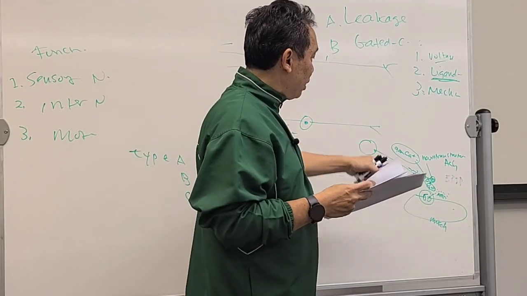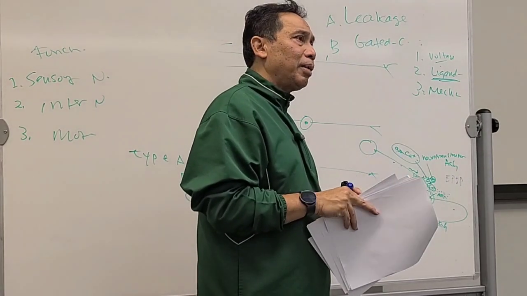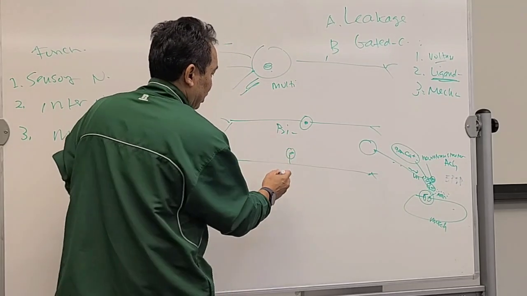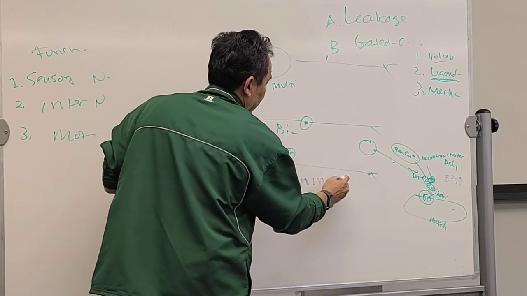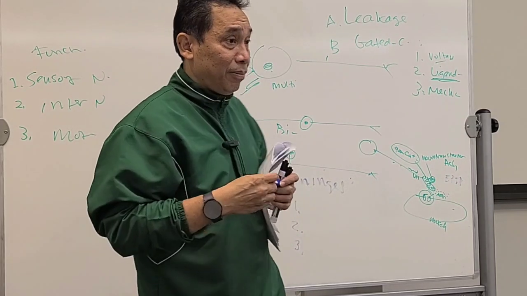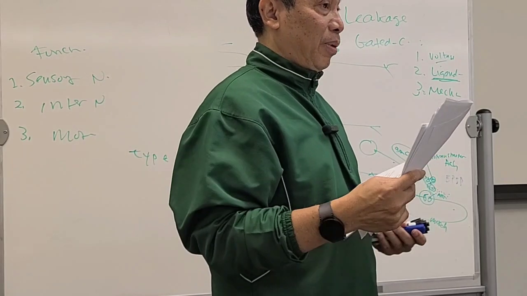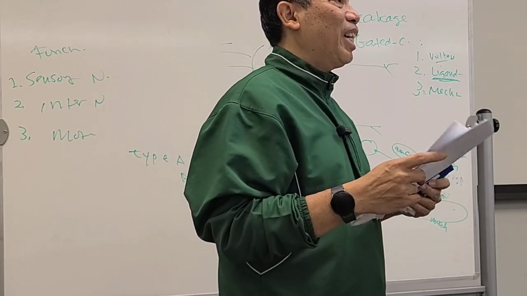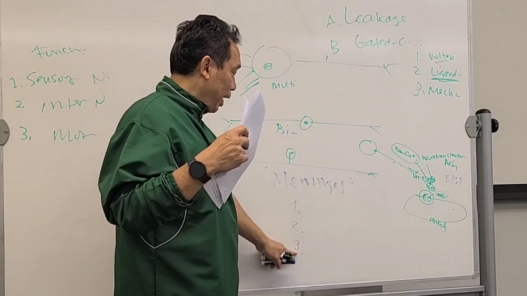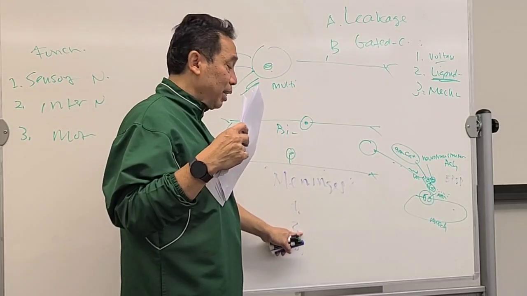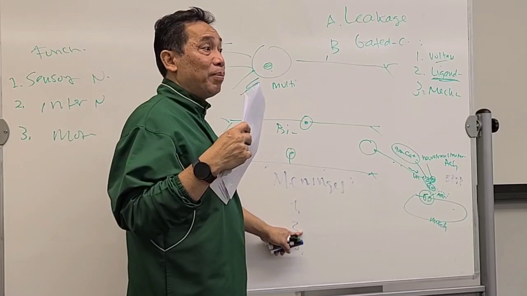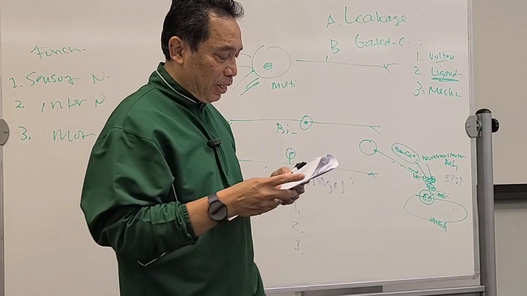Okay? And the brain and spinal cord, it is protected by layers. What do you call the layers that protect the brain and spinal cord? It's called the meninges. And meninges has 3 layers, right? What is the outside layer? Dura mater. What is the middle layer? Arachnoid layer. What is the last layer? Pia mater. And between pia mater and arachnoid layer, there is a fluid. What do you call the fluid? CSF, cerebrospinal fluid. Okay, so you got this one.